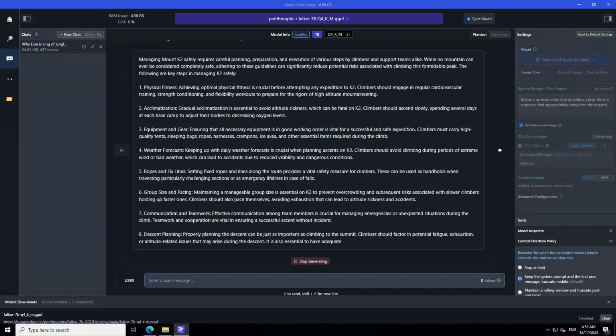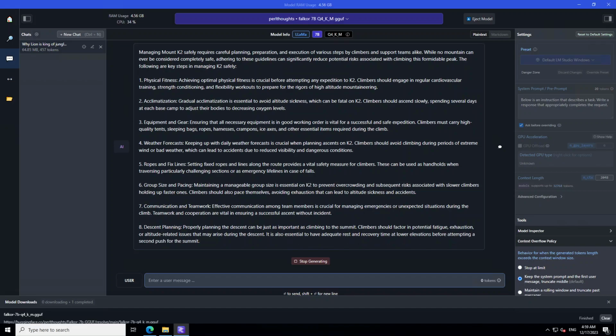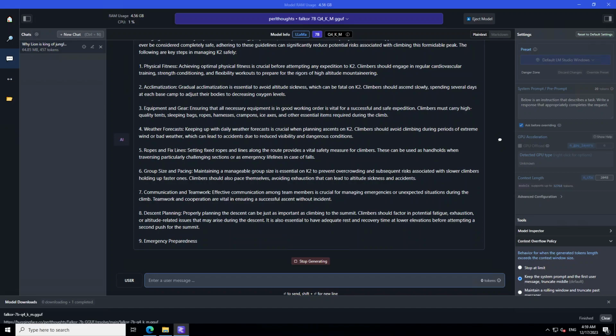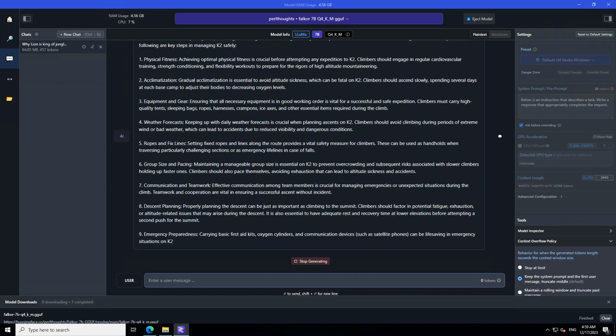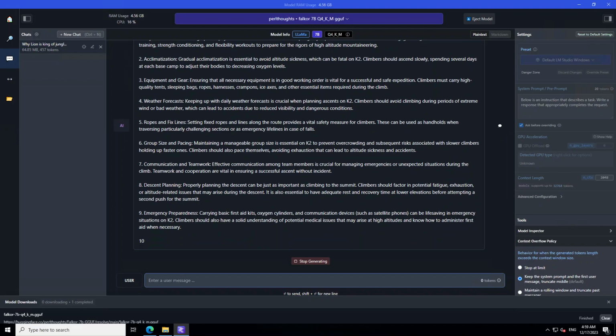It has started with what we should expect from K2, and then it has given us step-by-step planning, which includes physical fitness, acclimatization, equipment, weather forecast, ropes, group size, communication, and descent planning, and then it is going on and on. I think simply by reading this, you can start planning to climb this K2 mountain. Very, very impressed by the attention to detail by this model. I think it is almost done there.